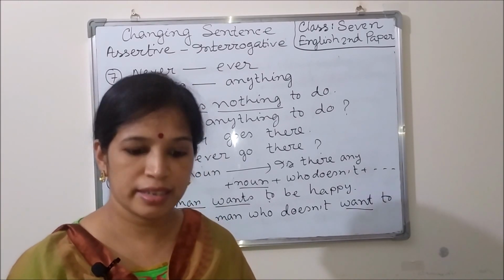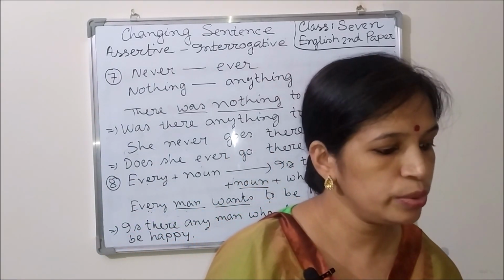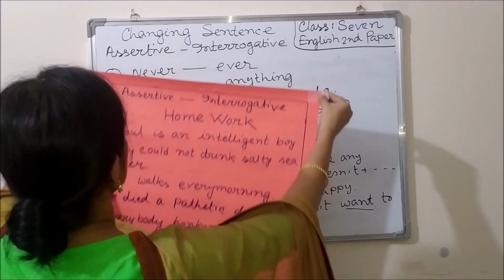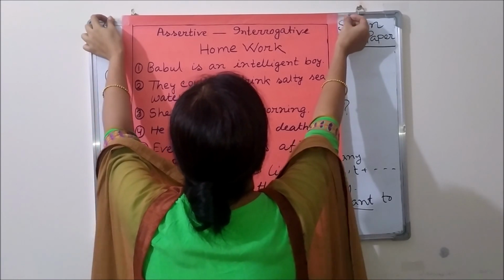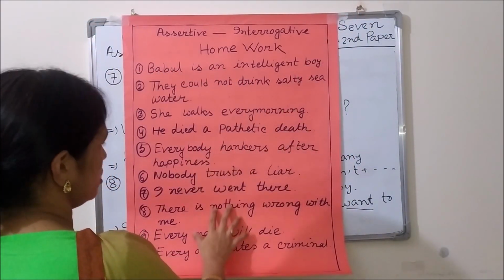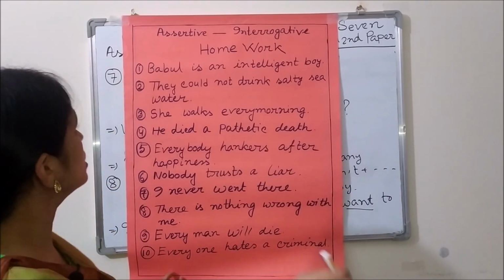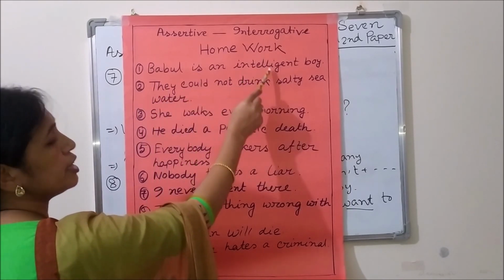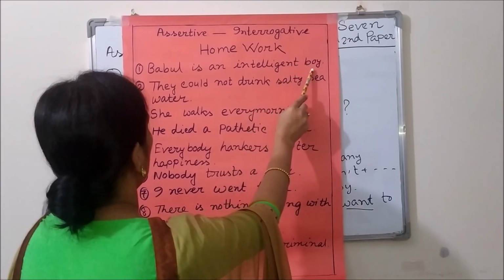So let us take a homework for today's lesson. You will do it at home. Okay, take your notebook again and write down the statements and transform these assertive sentences into negative interrogative ones. So first one is, Babul is an intelligent boy.